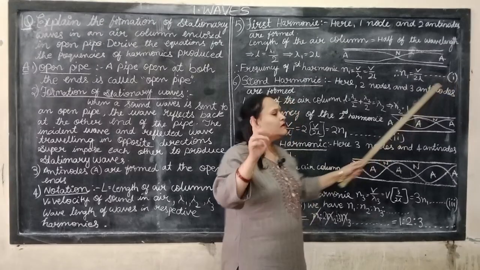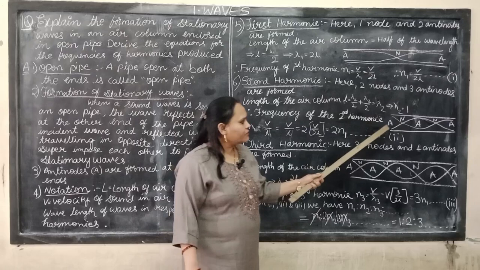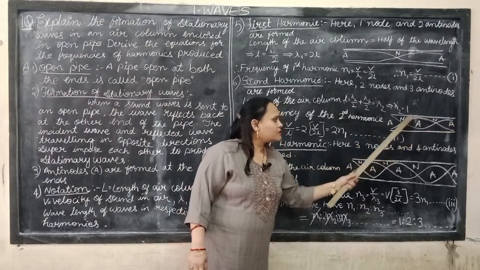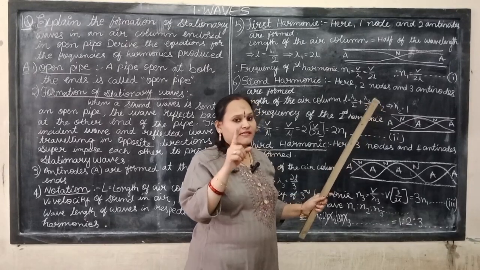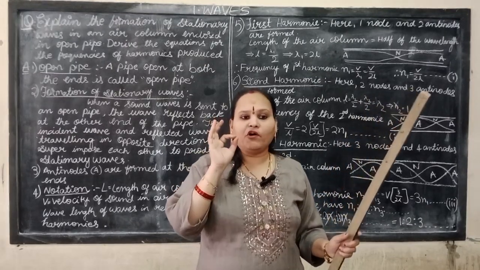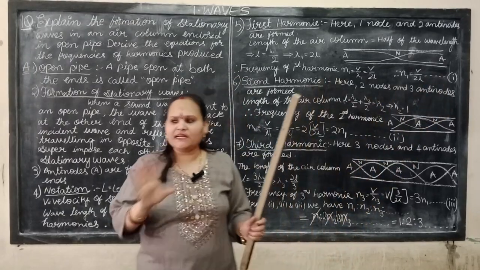That is equation number 1. Now the second harmonic. In the second harmonic, we have 3 antinodes and 2 nodes. That is the master sugar we mentioned here. How many antinodes are formed, and how many nodes are formed in the first, second and third harmonics? Very easy.